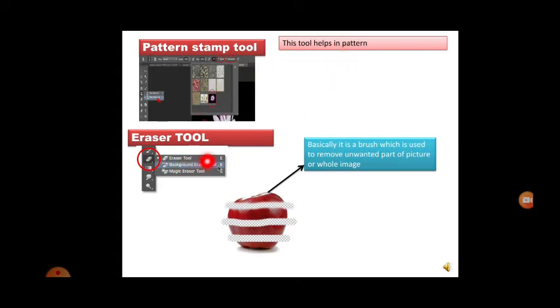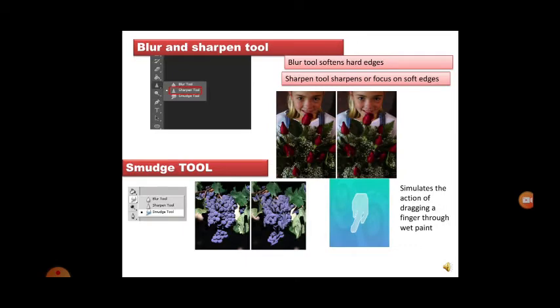Next is the eraser tool. Everybody knows this from the beginning while learning from Paint. I think from grade 2, you know the eraser tool. The eraser tool is the tool which we use to erase the unwanted part of an image or an entire image. Basically it's a brush which is used to remove the unwanted part of a picture or a whole image. If you want to remove some unwanted part, you can take the eraser tool and just erase it. Or if you want the whole image to be erased, you can just erase the whole image, or just delete the image.